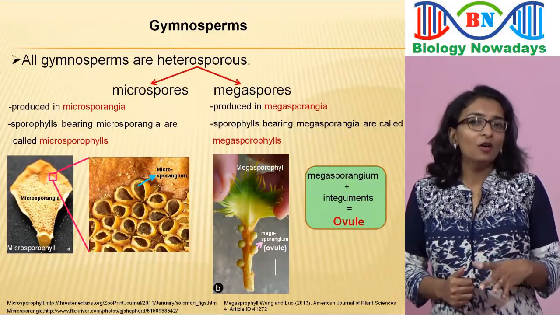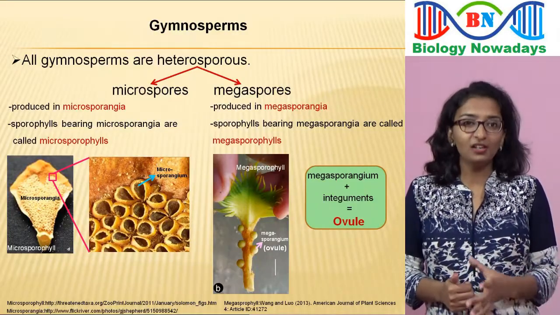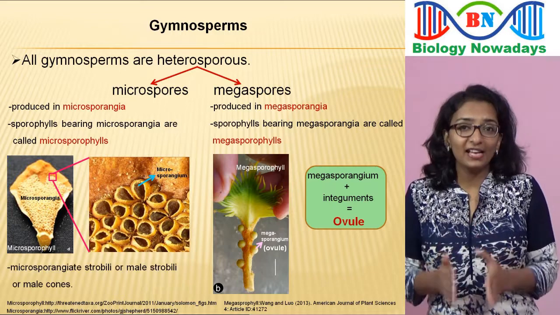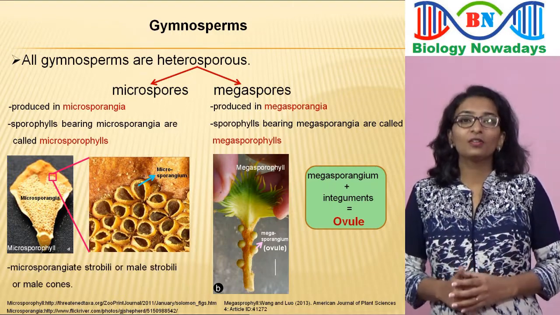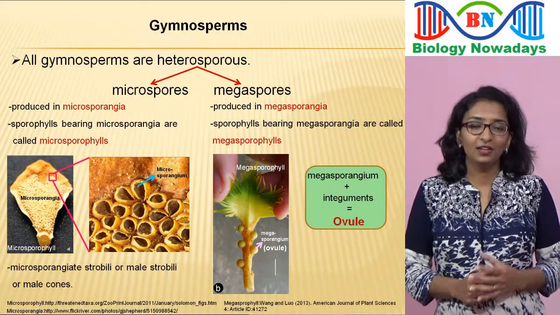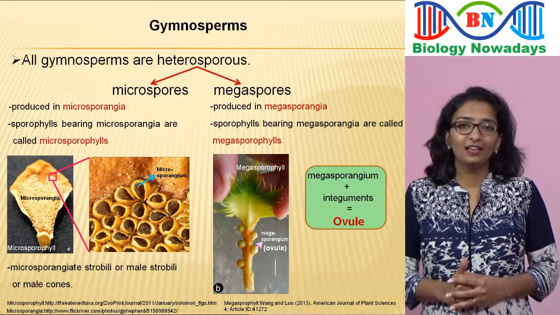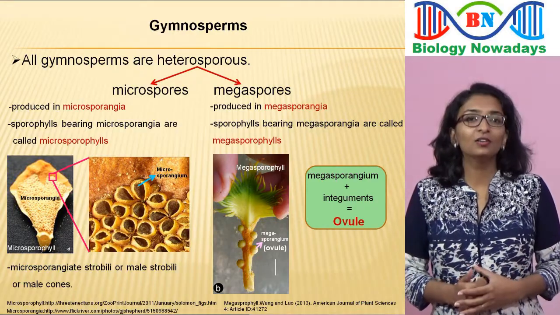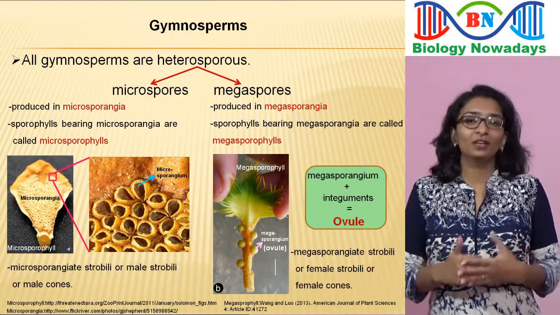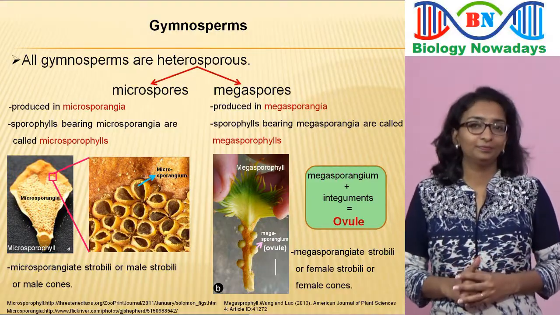So, the strobili or cones bearing microsporophylls and microsporangia are called microsporangiate strobili or male strobili or male cones. The strobili or cones bearing megasporophylls and megasporangia are called megasporangiate strobili or female strobili or female cones.